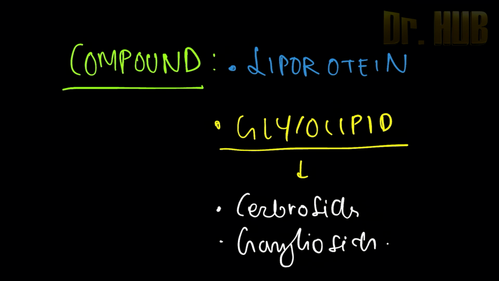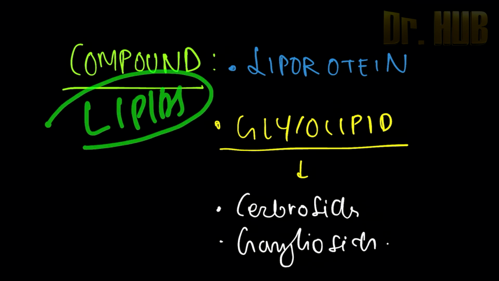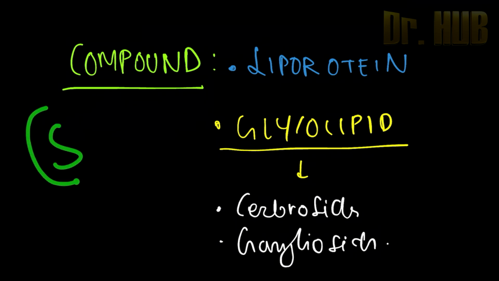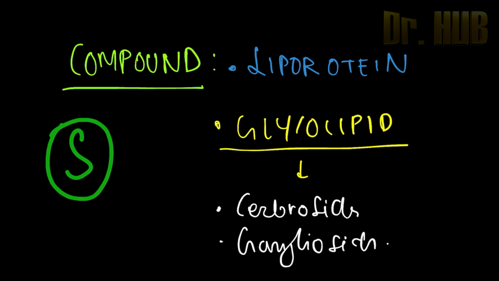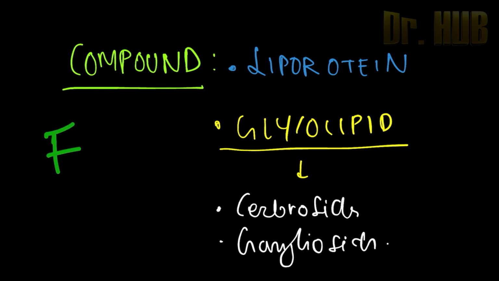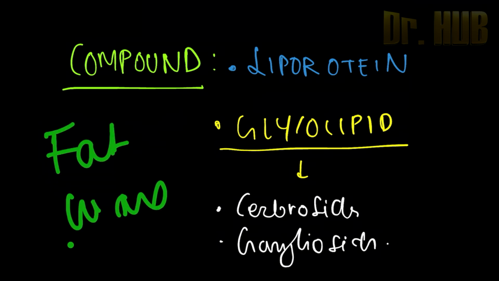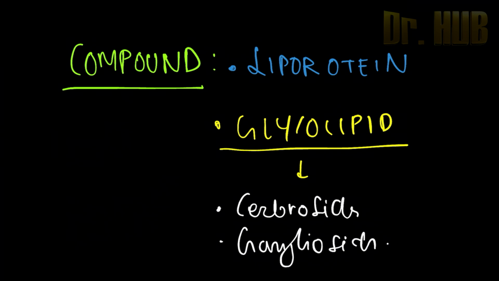So let's recap till here. We discussed the classification of lipids. Under lipids we saw the simple, the compound as well as the derived. First was the simple, which we discussed. Under simple we saw there was fat as well as wax. Now coming towards the compound, under this compound there is lipoprotein as one category. The second category was the glycolipid. Glycolipids contain the cerebrosides as well as the gangliosides.